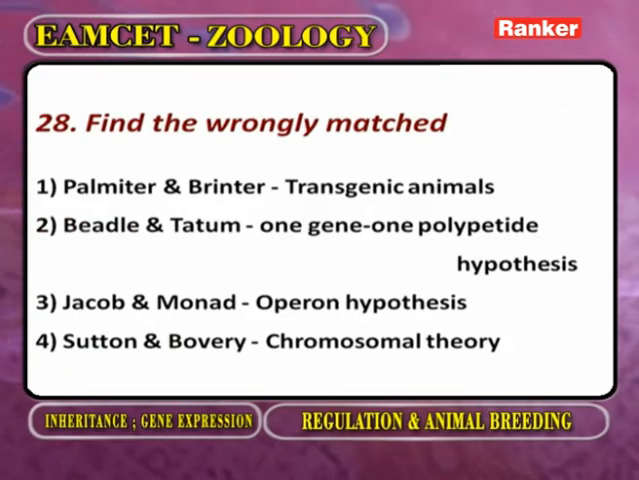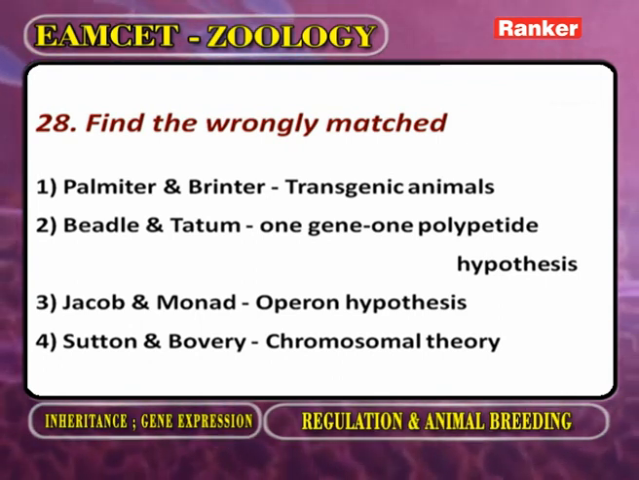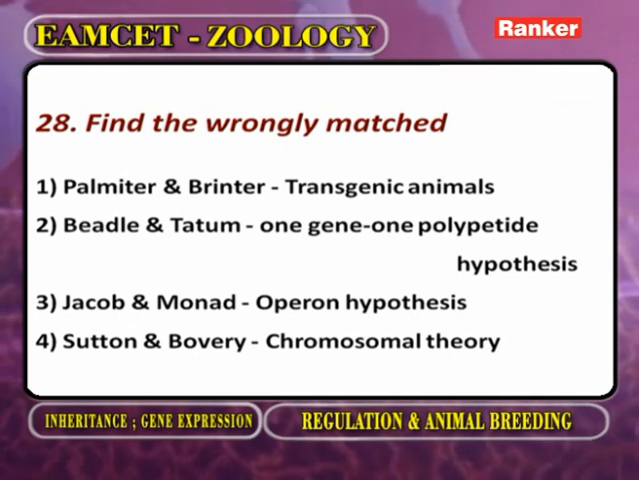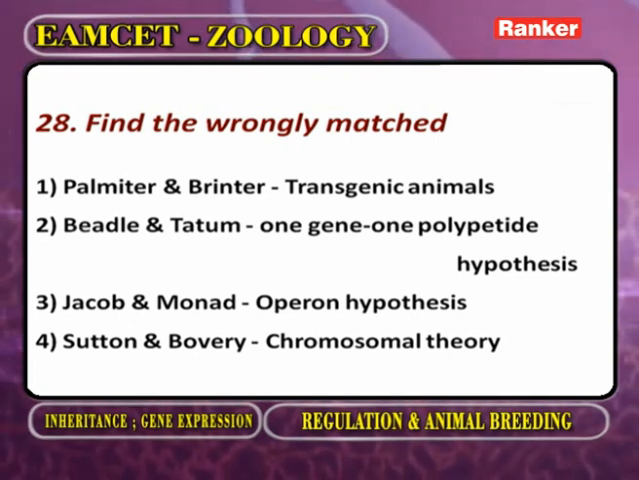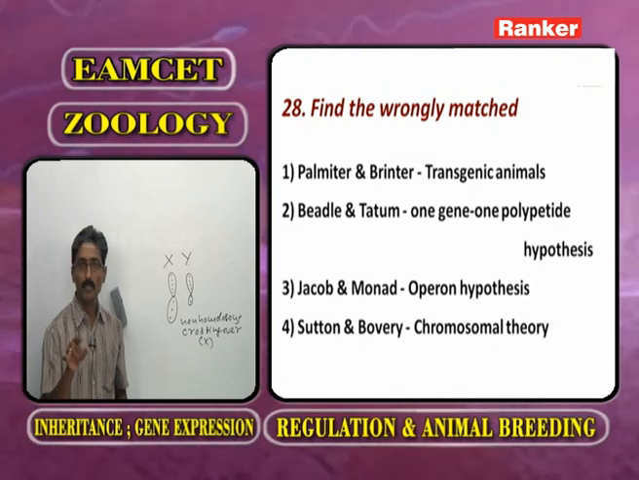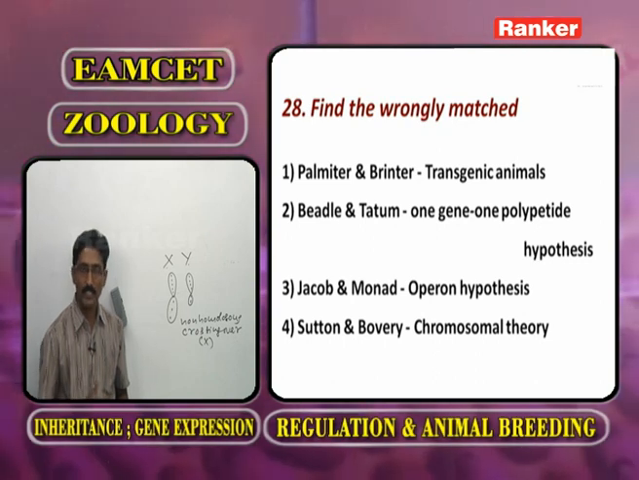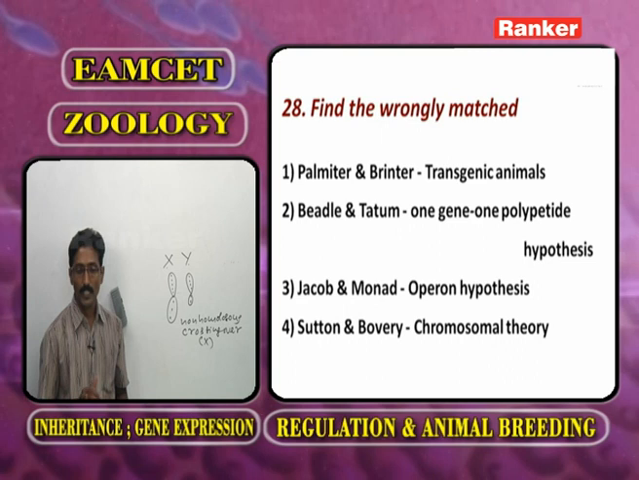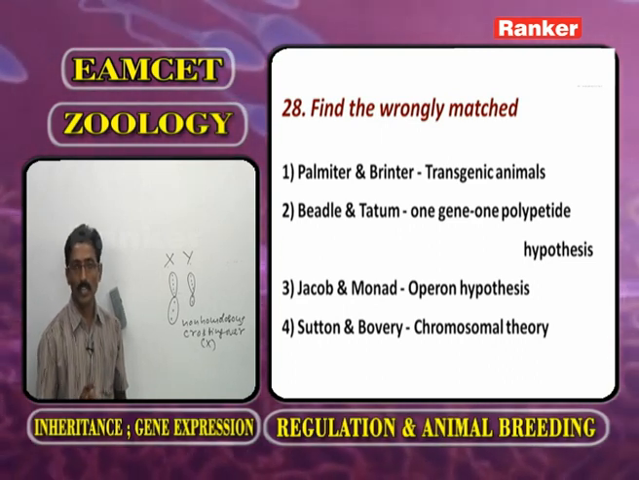The next one. Find the wrongly matched. Palmiter and Brinster, they produced the first transgenic animals. Beadle and Tatum, they proposed the one gene, one enzyme hypothesis, but not one gene, one polypeptide. That was proposed by Ingram. Jacob and Monod explained expression and regulation of genes in prokaryotes. That is called the operon concept. Sutton and Boveri explained the chromosomal theory. So the wrong answer is